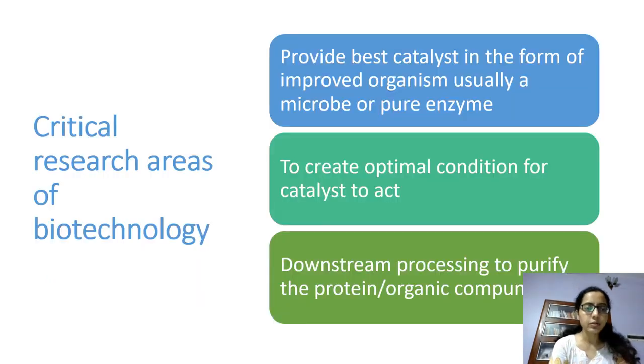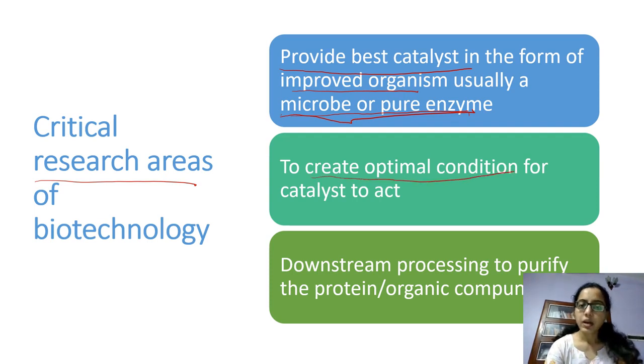Let us have a look at different research areas of biotechnology. What are the different research areas? First of all, we need to provide the best catalyst, in the form of an improved organism, usually a microbe or pure enzyme. We need to have the purest form of this enzyme or microbe. Then we need to create optimal conditions, that is the temperature, pH, their food requirement, everything according to their requirement.